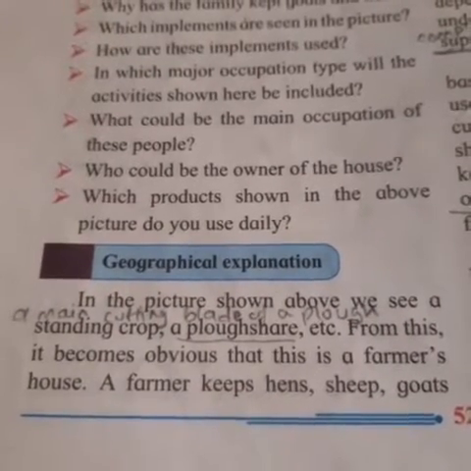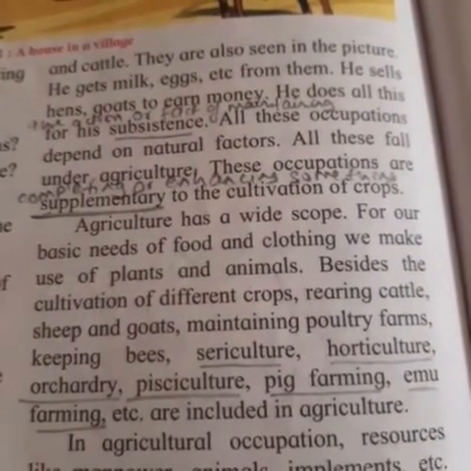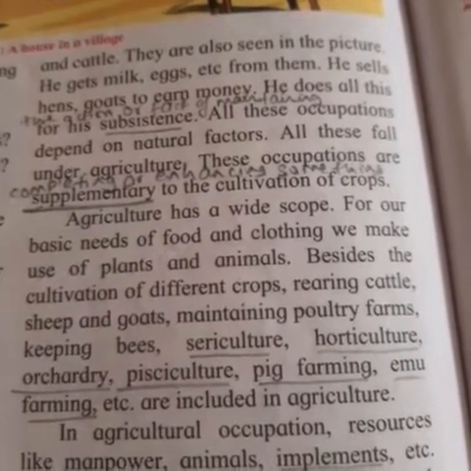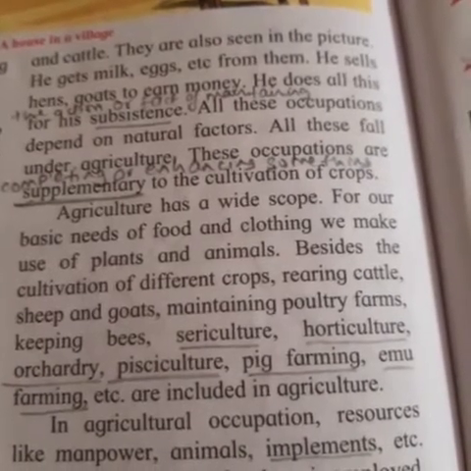A farmer keeps hen, sheep, goats, and cattle. They are also seen in the picture. He gets milk, eggs, etc. from them. He sells hen, goat to earn money. He does all this for his subsistence.